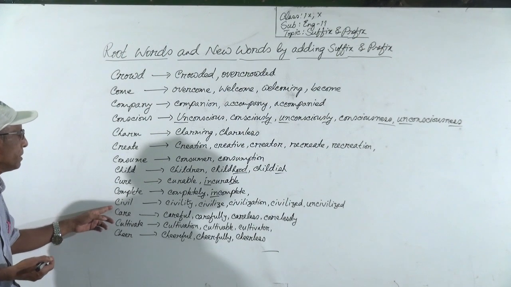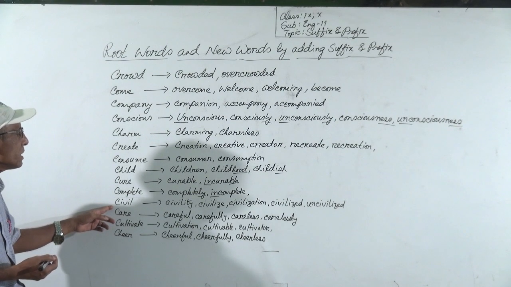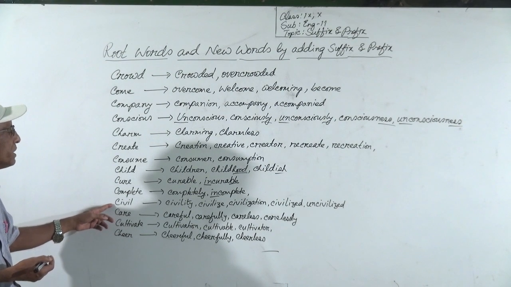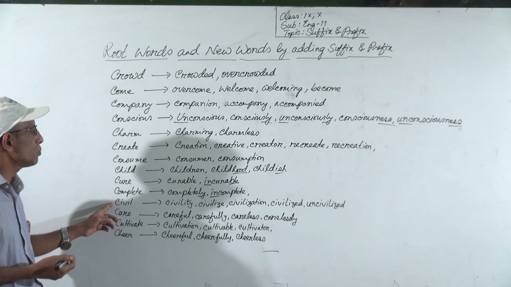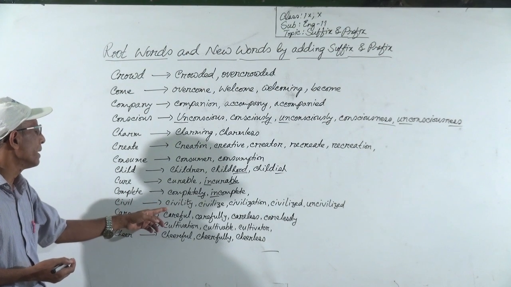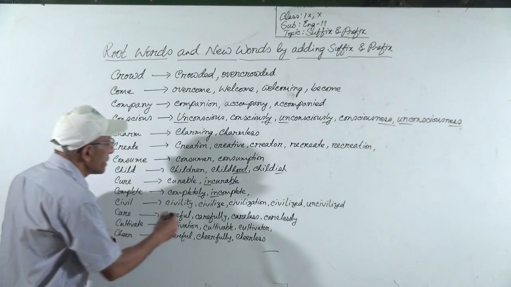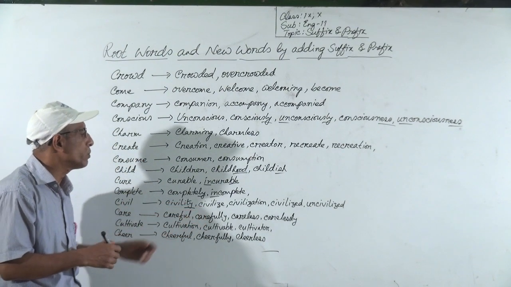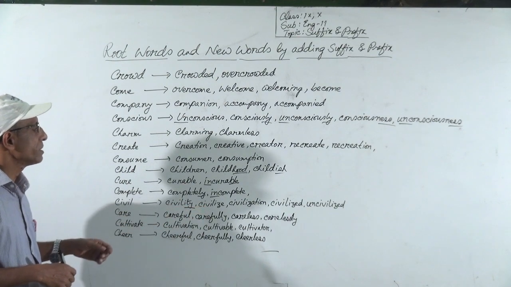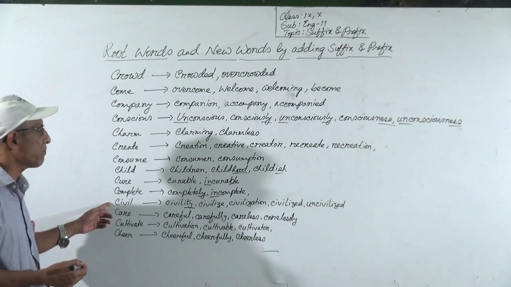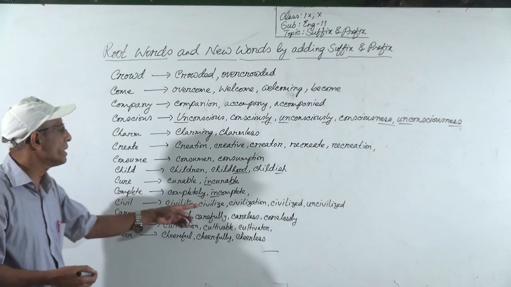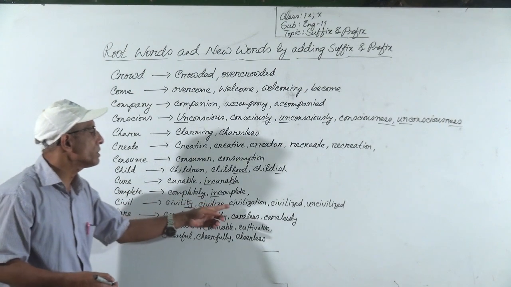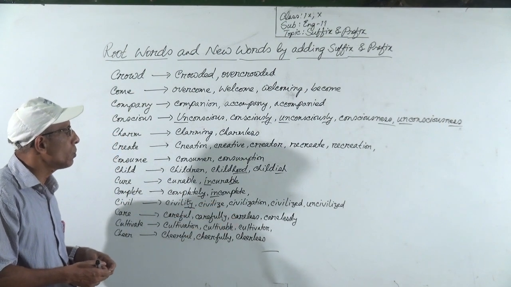Okay. Then civil. Civil is adjective. From this root word, by adding suffix, we can make civility. Civility is noun. Or we can use civilize, which is the verb form of civil. We can use civilization, also by adding suffix.